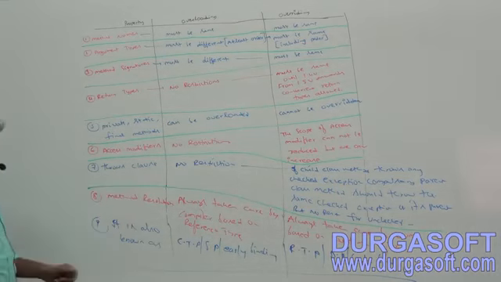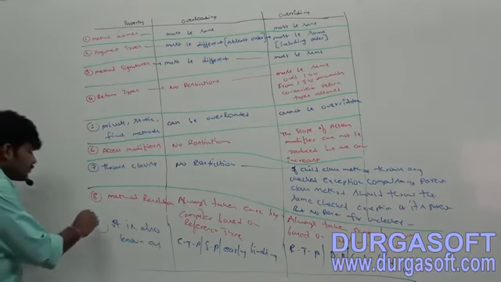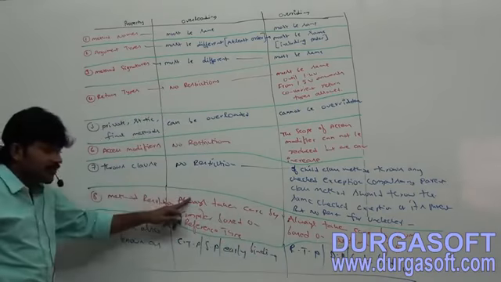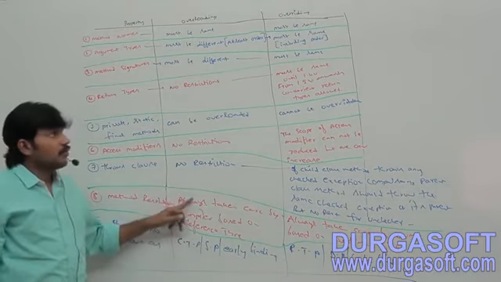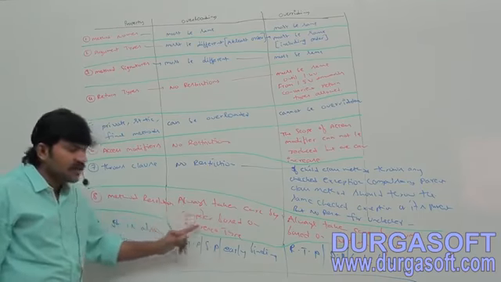Next one, method resolution. In overloading, method resolution is always taken care of by the compiler based on reference type.